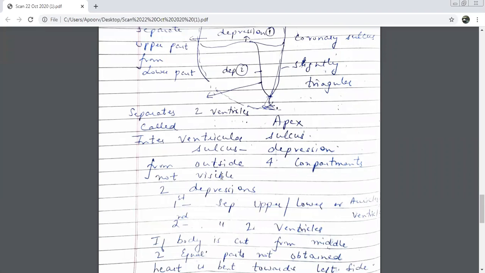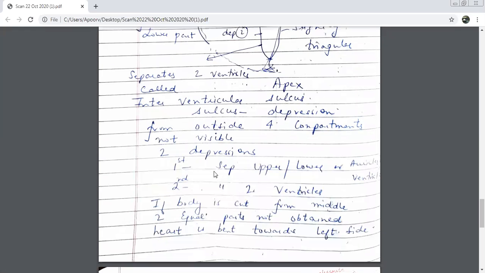If you see the heart from outside, the 4 compartments are not visible. 4 compartments means chambers. Exactly. So what is visible is 2 depressions. The first is the one which separates the upper and the lower one. And the second is the one which is going to separate the 2 ventricles.